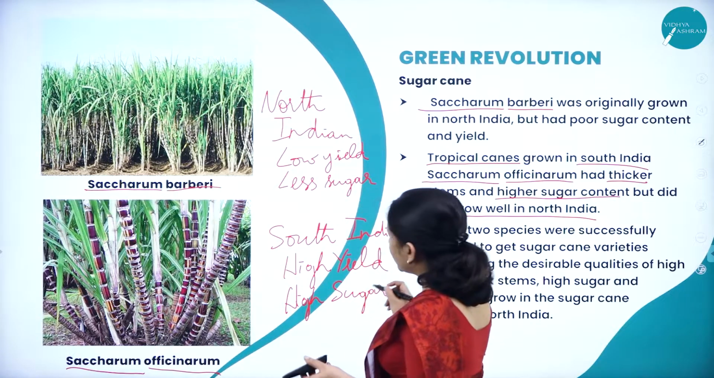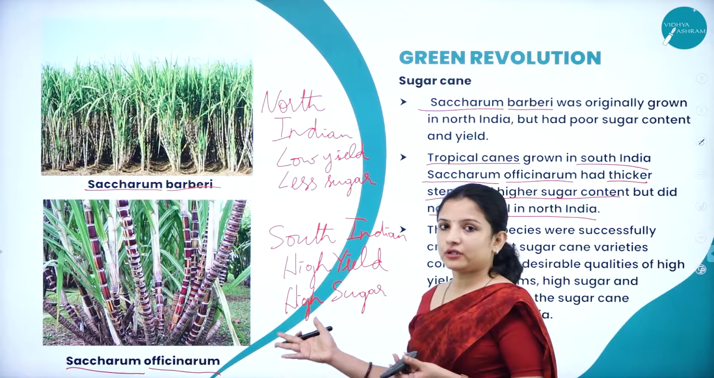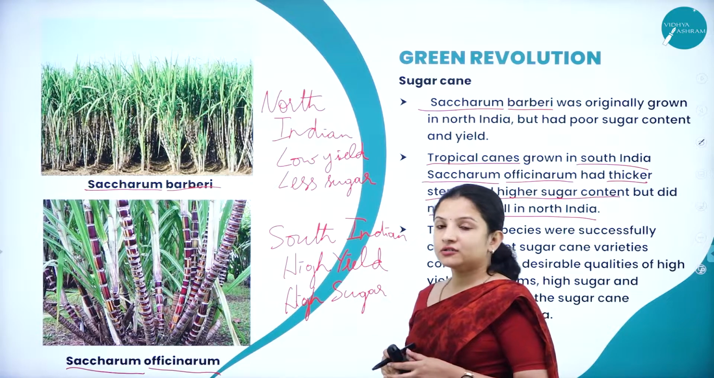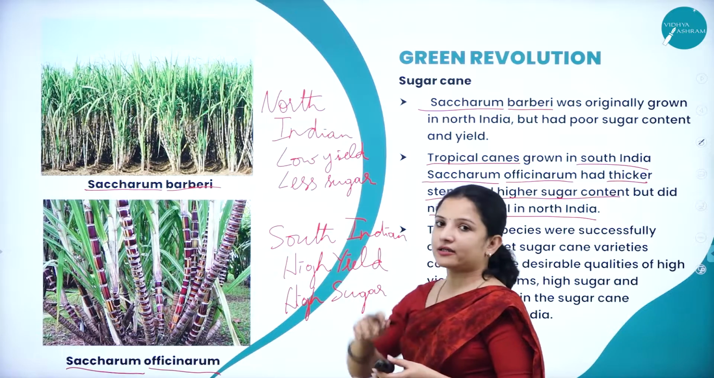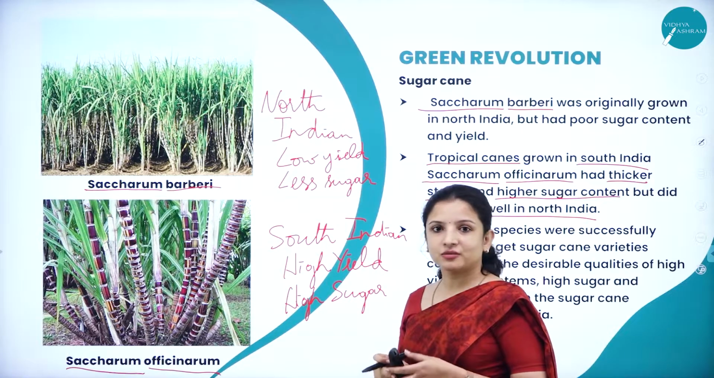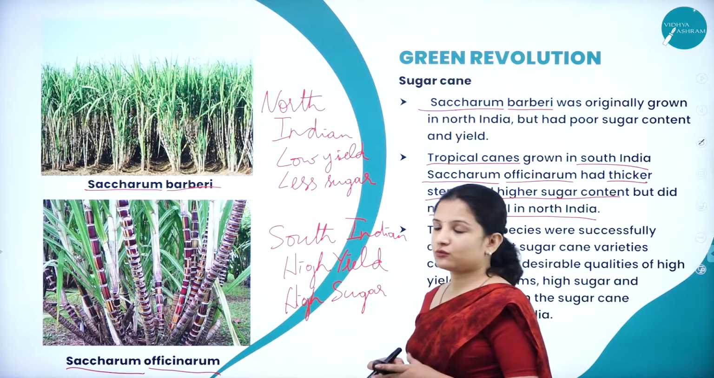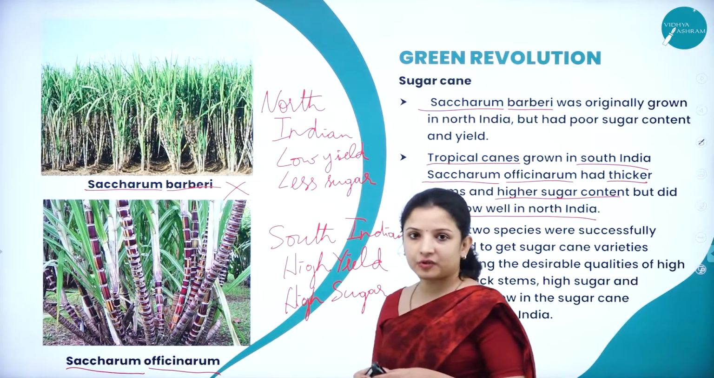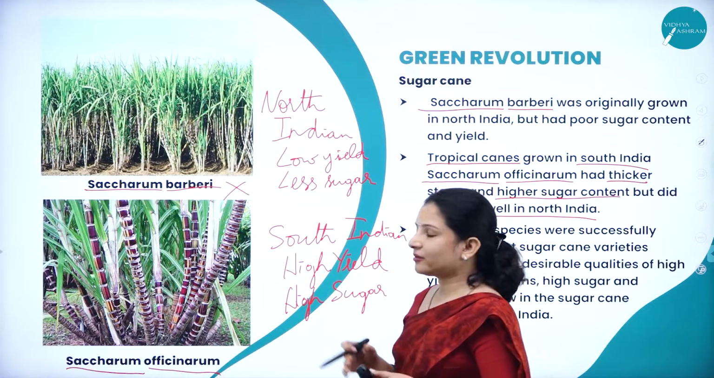But there is a drastic difference between the environmental conditions of South India and the soil texture in South India when compared to that of North India. So saying that this has high yield and high sugar, can you take it and plant it in North India? It is not possible. It will not grow there, right? So what the plant breeders did was, they made a cross between these two. That is, they did crossbreeding techniques wherein they made a cross between Saccharum barberry and Saccharum officinarum.